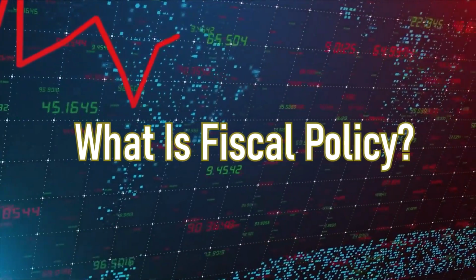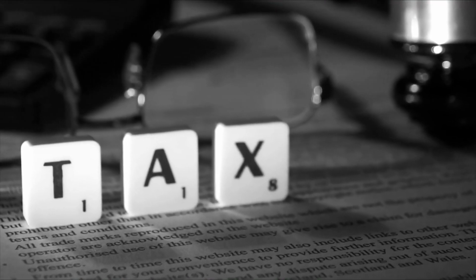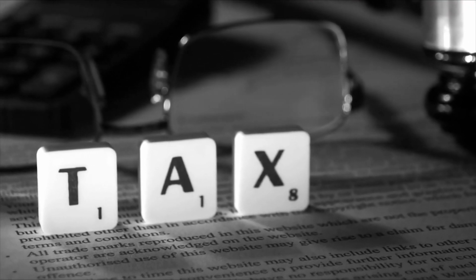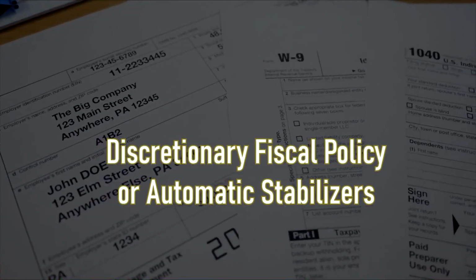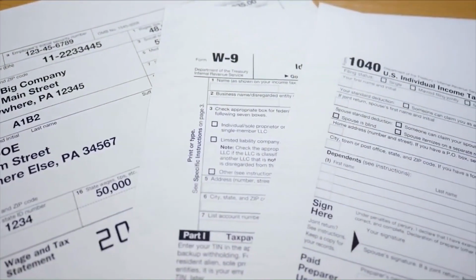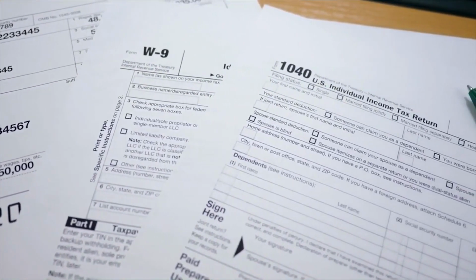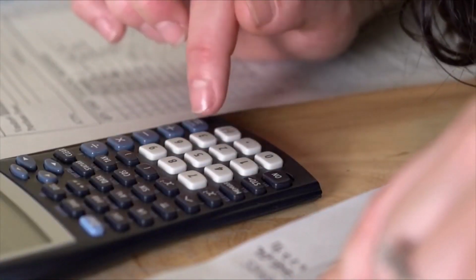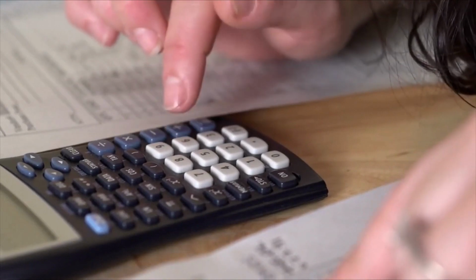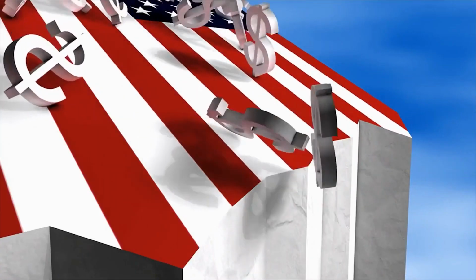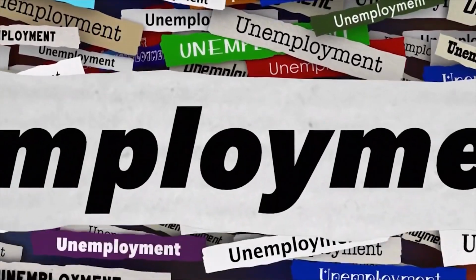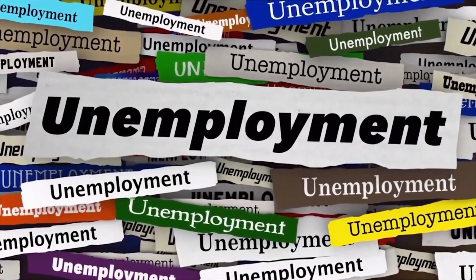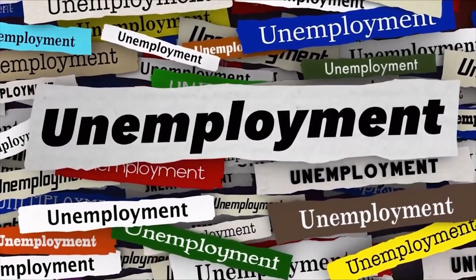What is fiscal policy? Fiscal policy is a government's approach to managing its tax and spending in order to affect aggregate demand. Fiscal policy typically falls under two categories: discretionary fiscal policy or automatic stabilizers. Discretionary fiscal policies are made on an annual basis as part of a budget, while automatic stabilizers are unchanging year over year, although they may change within each year. Discretionary policies include temporary stimulus packages like tax cuts or increased public spending. Automatic stabilizers include programs such as unemployment insurance, UI, that increase during times of low economic growth and decrease during times of strong economic growth.